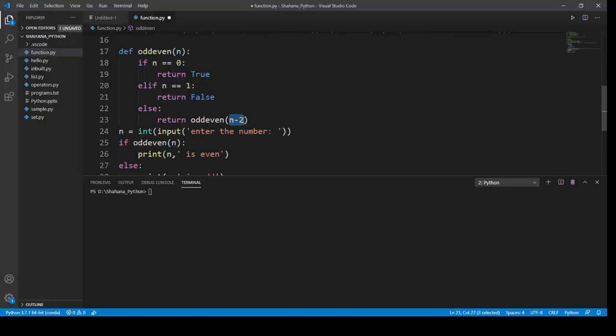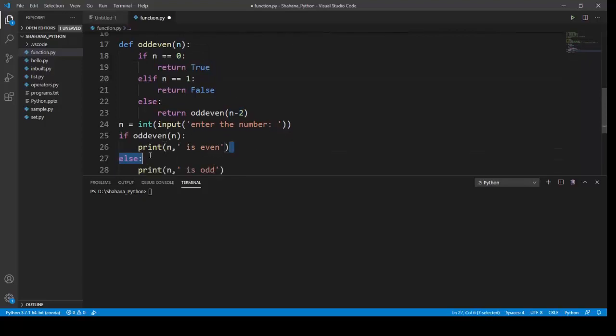I'm going to do n minus 2. This way, for example, if my input value is 4, it's going to minus 2 and check the values once again. At the end, n will be 2, and 2 minus 2 will be 0, and once again my function will start and it will return true and my output will be an even function. But what if my n was 3?